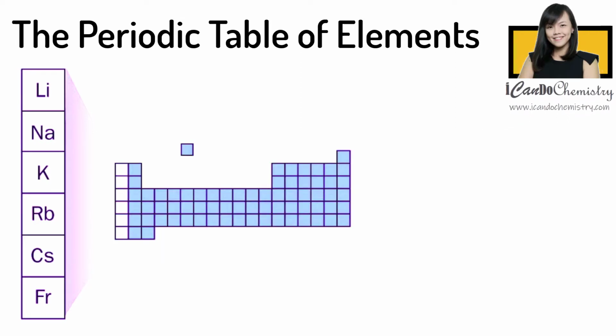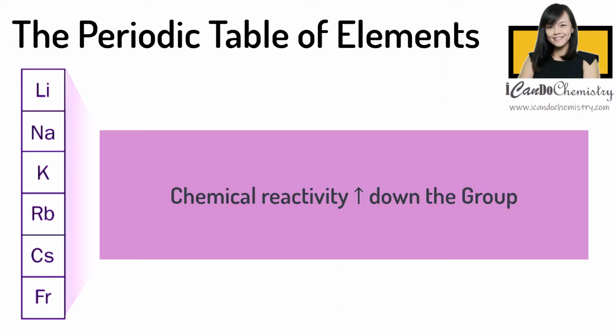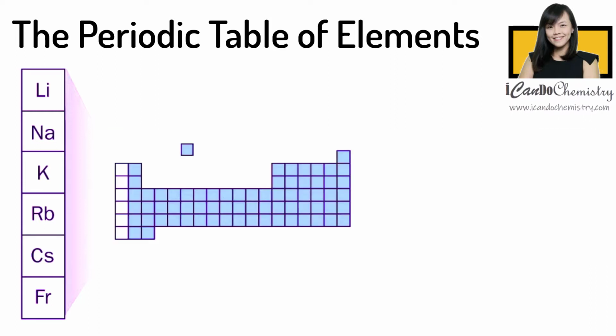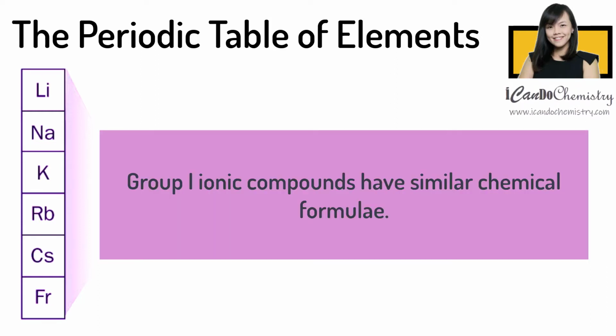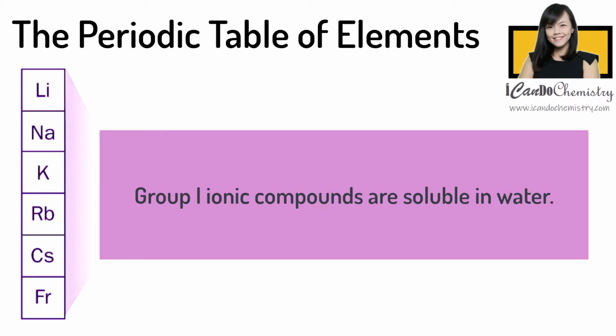Their ability to lose electrons increases down the group, hence the chemical reactivity increases down the group. All these compounds have similar formulas as they form ions of positive 1 charge. They are soluble in water to form colorless solutions.